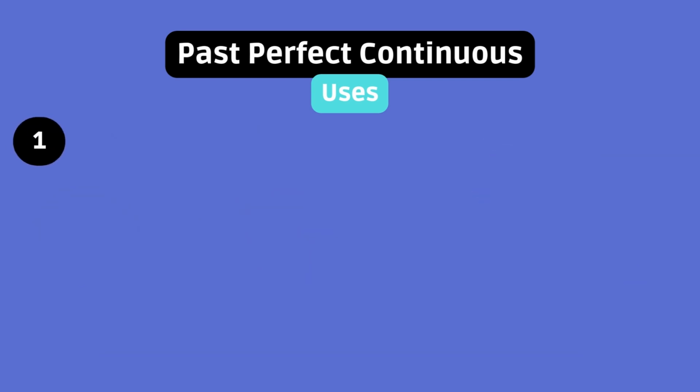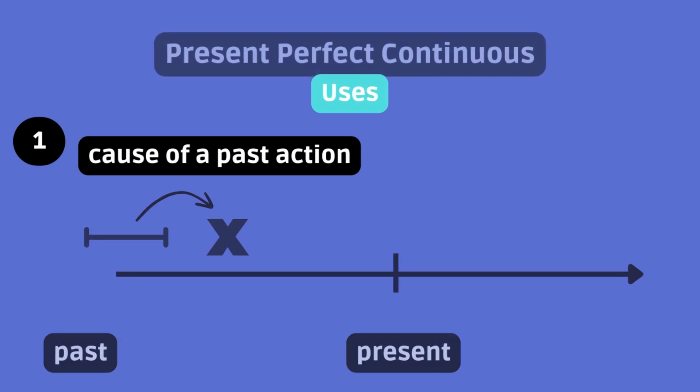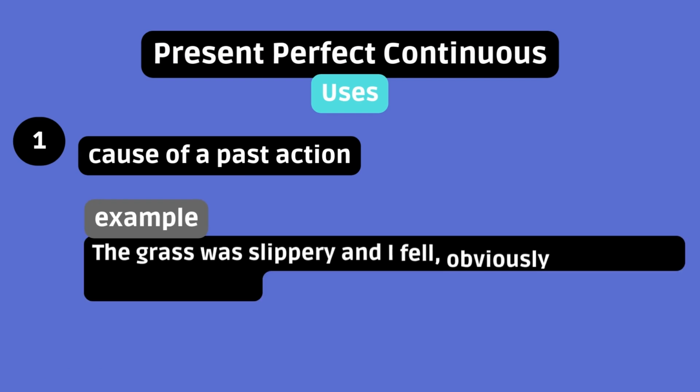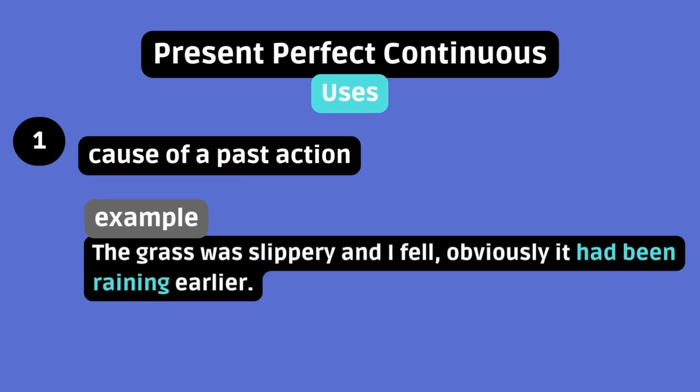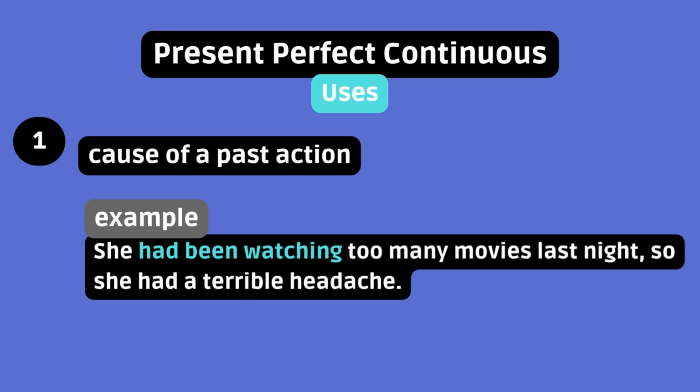It can be used to talk about a cause of a past action. A past continuous action caused another past action. Example: the grass was slippery and I fell. Obviously, it had been raining earlier. The raining took place first and it caused me to fall. She had been watching too many movies last night, so she had a terrible headache. Watching happened first. Then the headache came next. The continuous form emphasizes the process of watching as the cause. Perhaps less screen time is better.